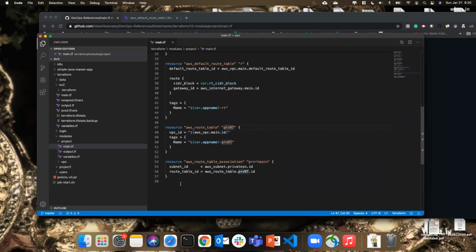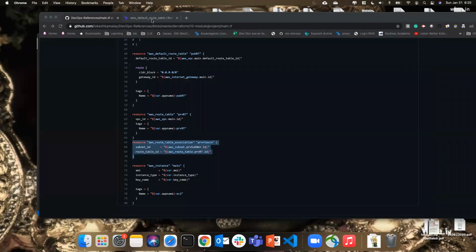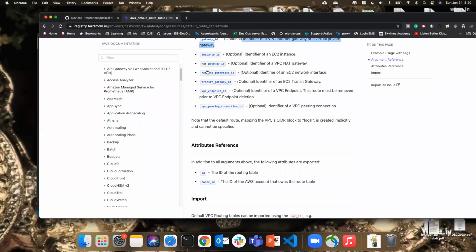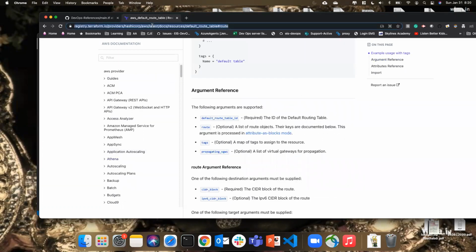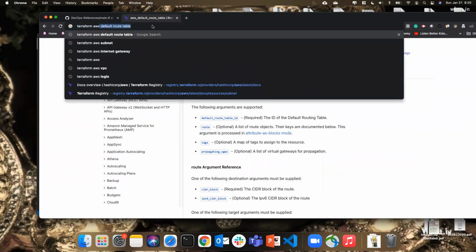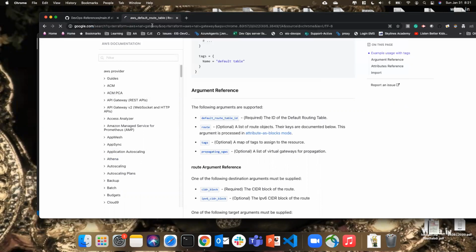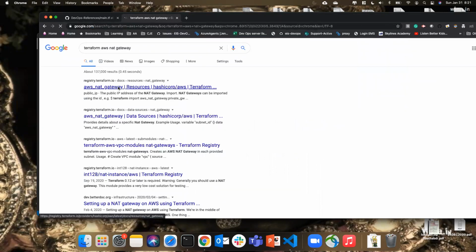So if you want, we can also go ahead and create the NAT gateway as well. You update this, take one more route association, and here use a CIDR block as 0.0.0.0/0, but rather than gateway ID here, we can use the NAT gateway. So you see NAT gateway ID. I can let you guys do that. You can create the Terraform NAT gateway here.